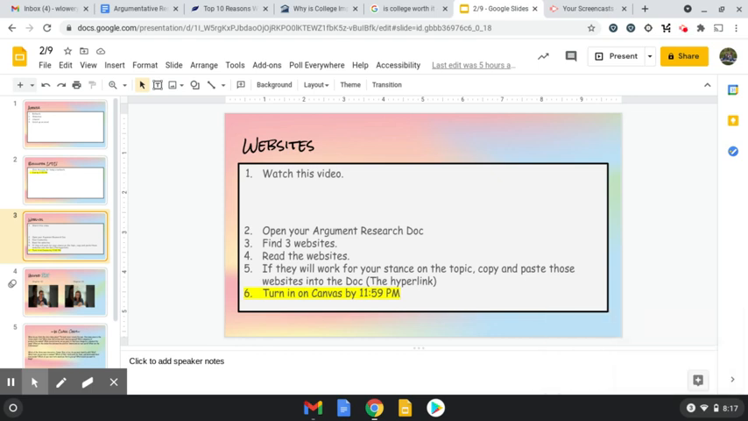Hello. So we are now on step two of writing our argumentative paper. Yesterday, you were to come up with a claim, or at least start thinking about a claim, and we wrote that down for bell work. Today, we're going to finalize our claim. We're going to do a little research, and we're going to pull those website hyperlinks.